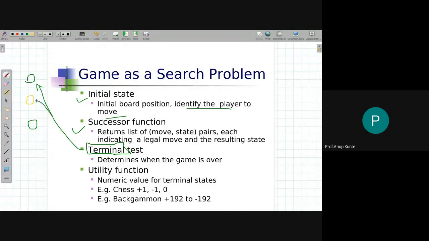After taking the first turn, or first ply as they call it, this is the second ply, and say this is the third ply. Third ply means third turn. So this is the first turn, this is the second turn, and this is the third turn. So 3 turns.